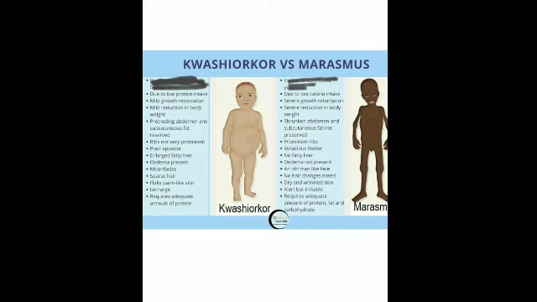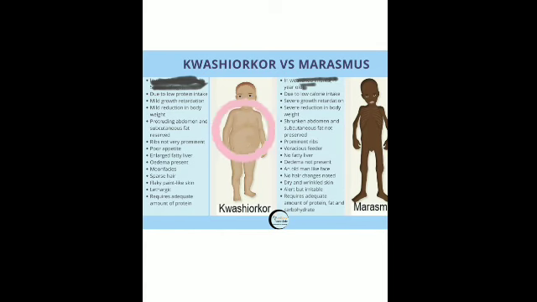Is that clear? So the Kwashiorkor children, that is children below 1 year of age, have slow and stunted growth. Stunted growth means they appear to be much smaller and shorter as compared to the children of their age. They have dry and scaly skin, and swelling of the body. You can see there is generalized swelling of the whole body.